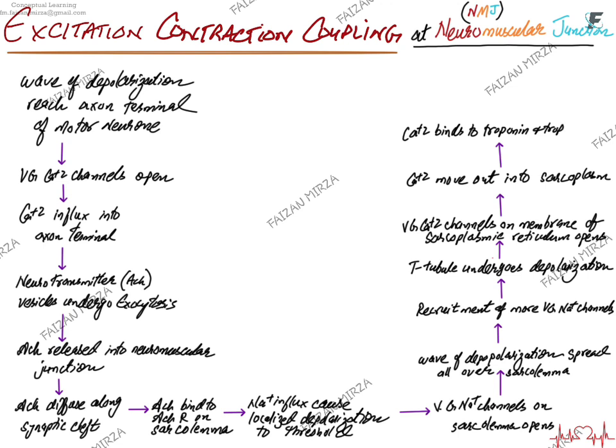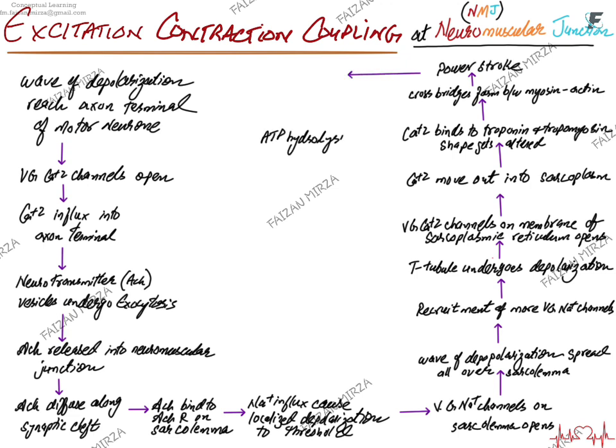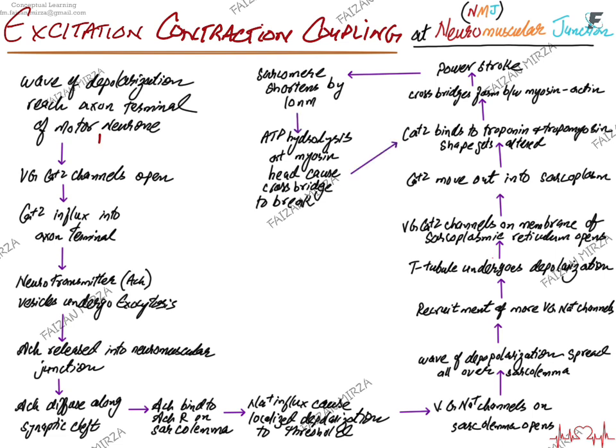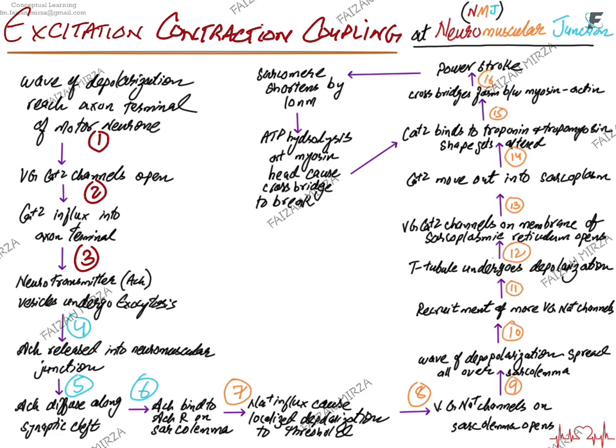Once the calcium ion goes out, it binds to troponin and tropomyosin. It changes the shape. The altering of this shape causes the cross bridges to form between the myosin and the actin, and this is how the power stroke occurs. The sarcomere starts to shorten, and ATP hydrolysis causes the myosin head to detach from the actin, and the presence of calcium ensures that the cycle continues. So calcium causes the actin myosin crossbridge to keep on forming, and ATP keeps on helping in ending that crossbridge formation. The power strokes keep on occurring, and the sarcomere keeps shortening 10 nanometer every power stroke.